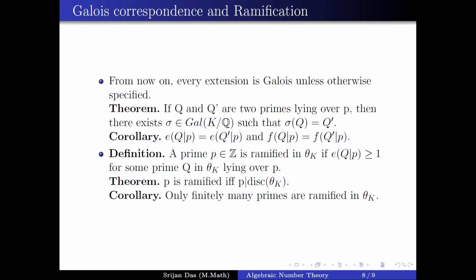Suppose you start with any prime P in Z. Then you go over to O_K. In O_K there are lots of primes, and you look at the prime factorization of P. If some prime in the factorization has a power greater than 1, say 2, 3 or whatever, then you say that P is a ramified prime. This next theorem shows that.